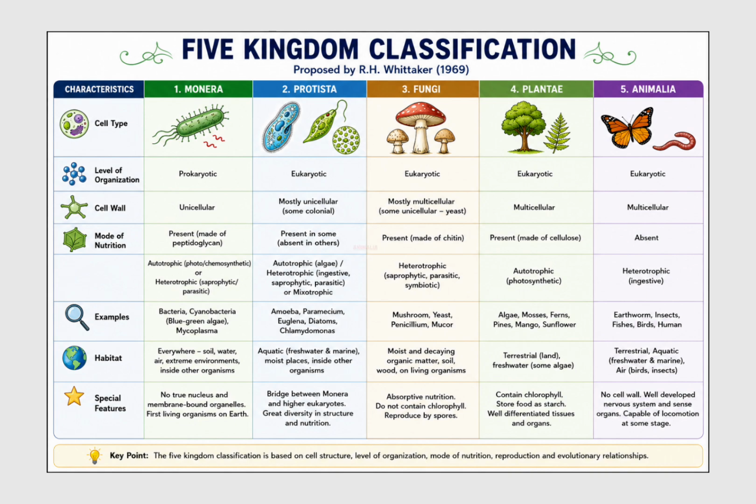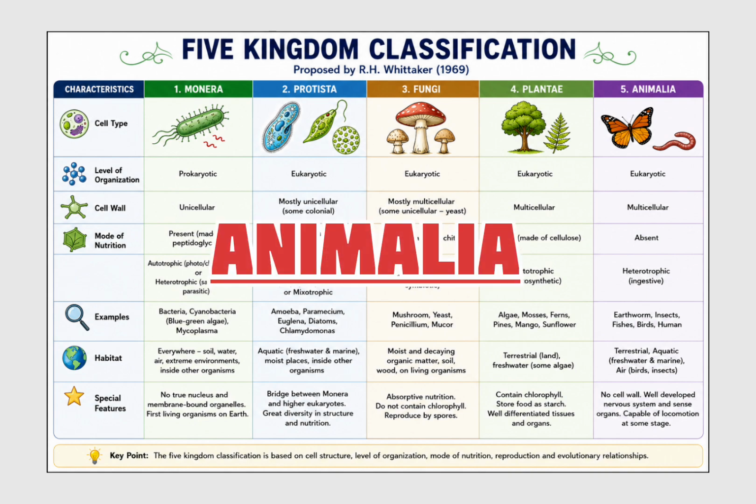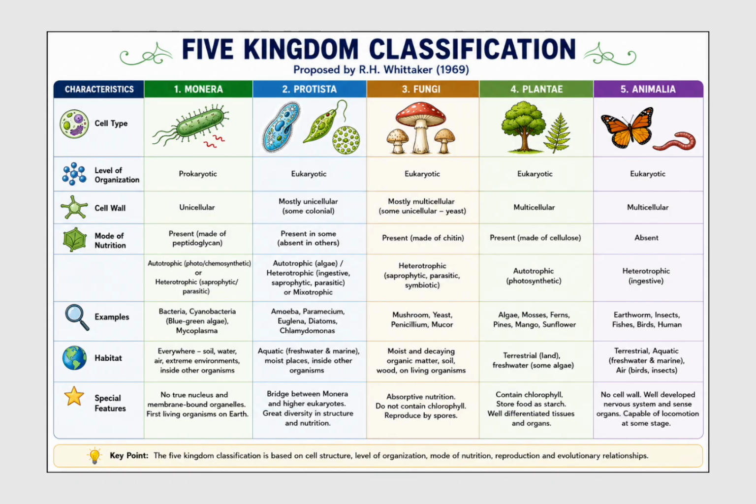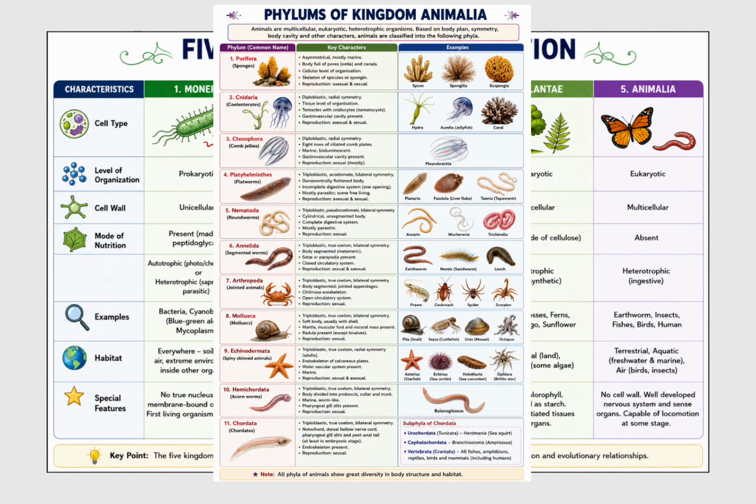So now come to the fifth kingdom, and that is Animalia. They are multicellular eukaryotic organisms. Cell wall is absent. They are heterotrophic, generally motile at some stage, and have well developed tissues and organs. For example, human, earthworm, fish, insects, etc. There are many phyla in the animal kingdom, a total of 11 phyla. You can see here: Porifera, Cnidaria, Ctenophora, Platyhelminthes, Nematoda, Annelida, Arthropoda, Mollusca, Echinodermata, Hemichordata and Chordata.